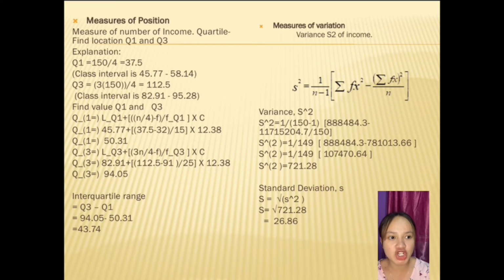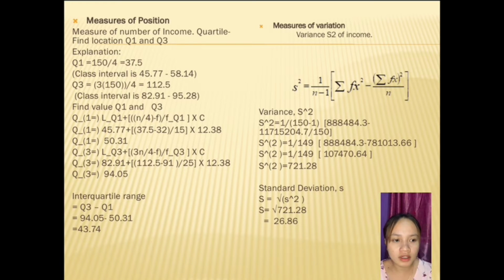Next is the measure of position, measure of income, quartile. Find location Q1 and Q3. Explanation: Q1 is 150 divided by 4 equals 37.5. Class interval is 45.77 until 58.14. Q3, 3 times 150 divided by 4 equals 112.5. Class is 82.91 until 95.28. Find value Q1 and Q3.